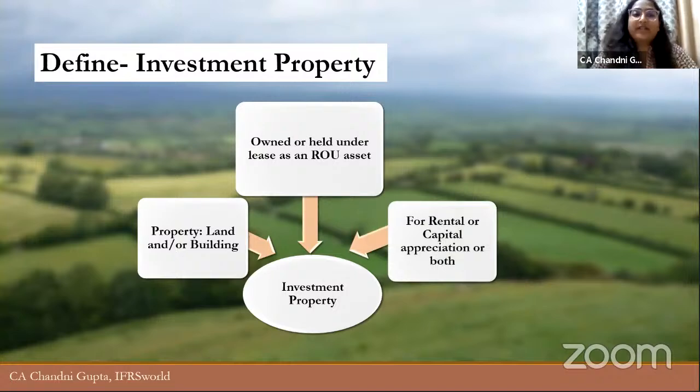Right. So investment property is a land or a building owned or held as an ROU asset for rental or capital appreciation. Basically, we will use the term property here to understand land and building. So when a company is holding a property for rental or capital appreciation purposes, then only it will be classified as investment property. In case the company is using a building for its office, right, has an office building, all the employees are sitting in the building, in that case it is not classified as an investment property, but it will be classified as a PPE.